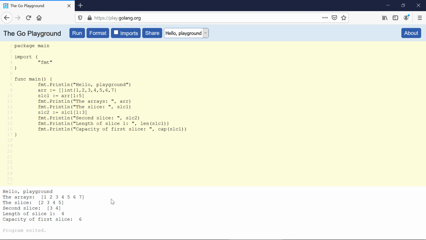Because we have started from the second element of an array. We have specified the lower bound as 1, so we have started from the second element, and then we can have till the end. So if I count the elements till the end, then we have 6 elements here, and that's why the capacity of the slice we have is 6.